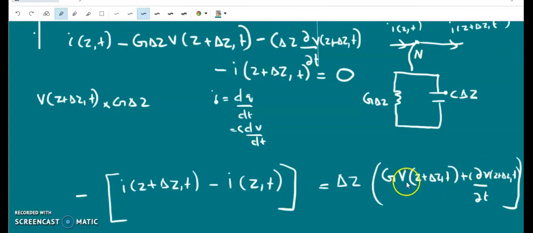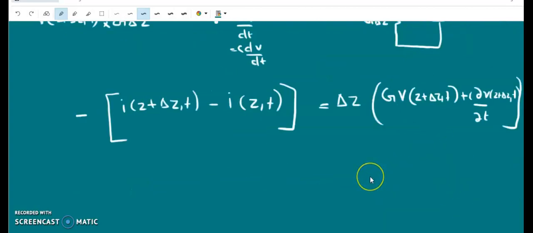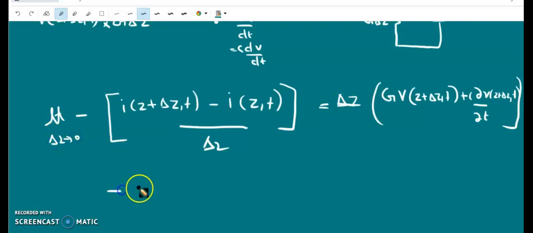V can be taken as a function of z comma t or z plus delta z comma t. You get the same results for both cases. Now dividing by delta z, we get this. Applying the limit delta z tends to 0, this is nothing but minus dou by dou z of I of z comma t.